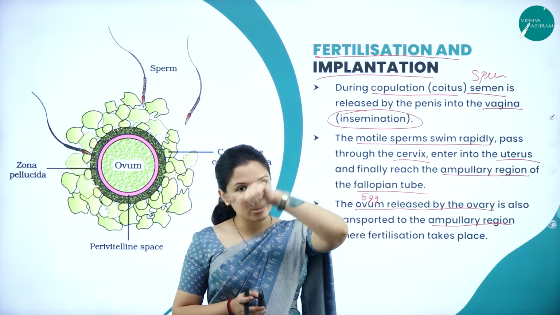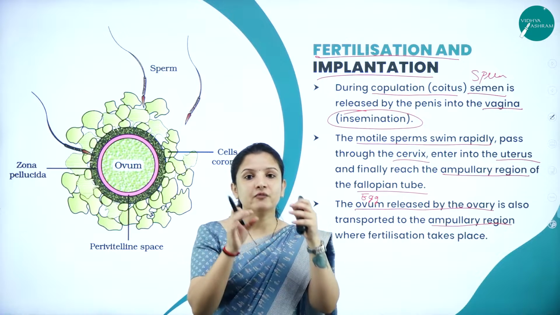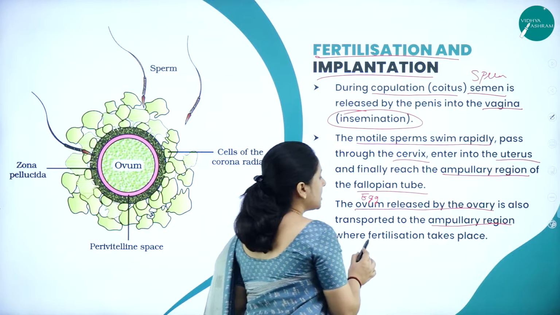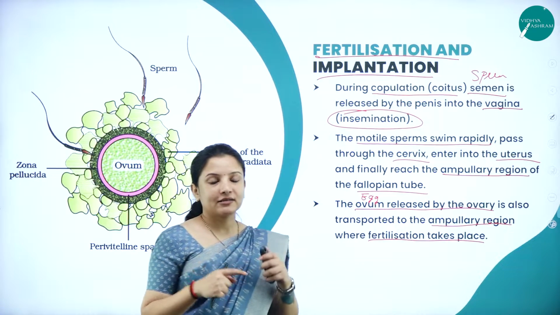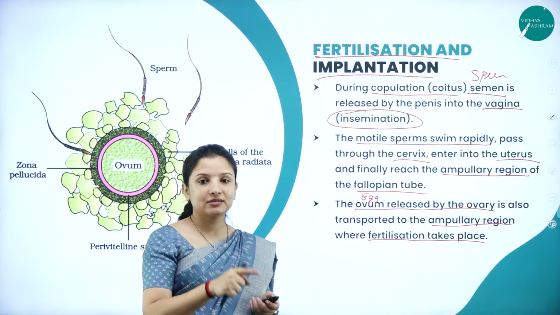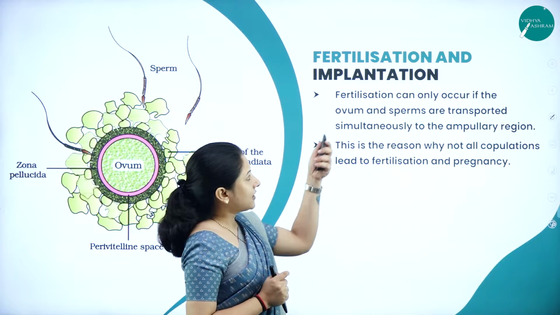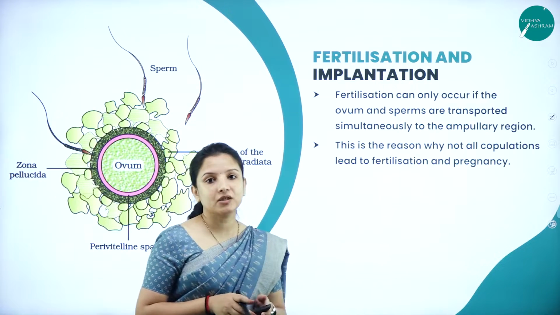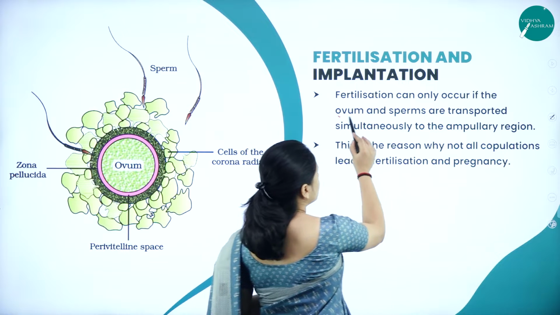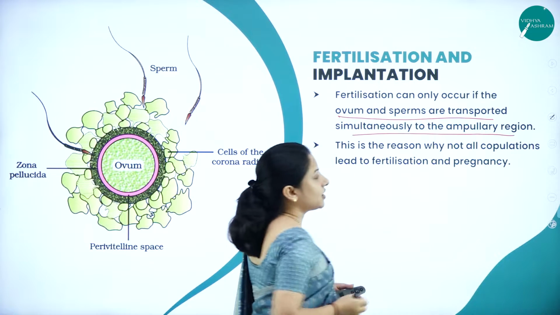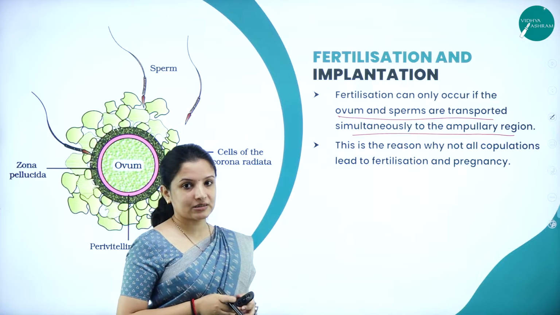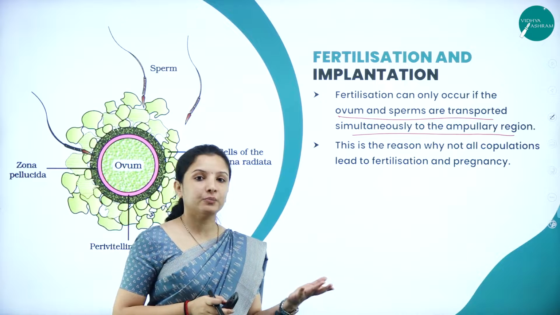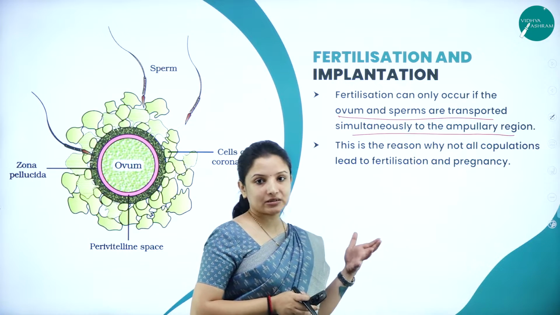The sperm has also reached the ampulla. Now there the sperm will meet the ovum. What will happen in the ampulla region? The fertilization will take place. That is, the sperm goes and fertilizes the ovum. We should know that fertilization can occur only if the ovum and the sperms are transported simultaneously to the ampullary region. Both should occur simultaneously. It is not that the sperm enters and travels 2 days after the ovum is released. That will not help. So simultaneously it has to occur.